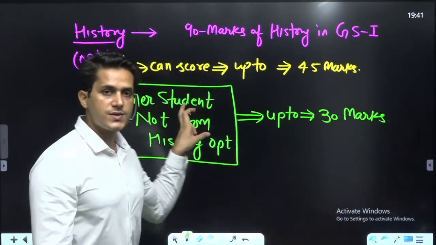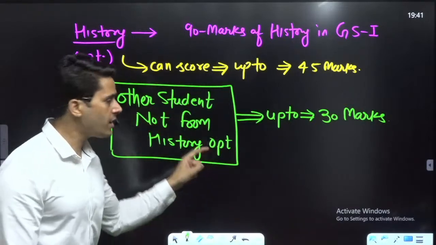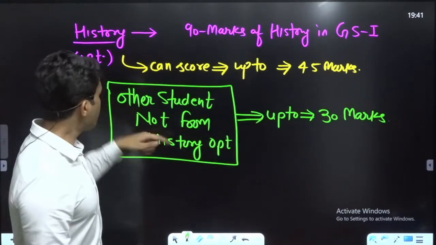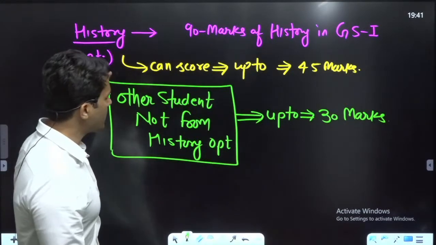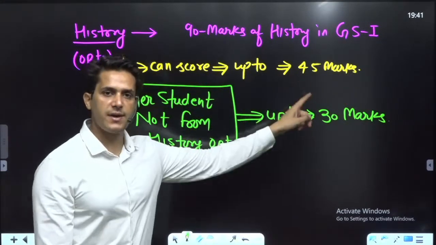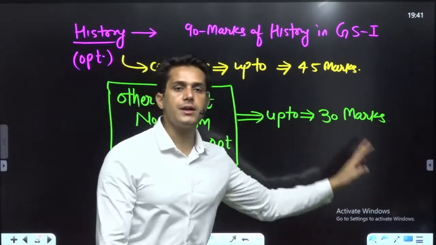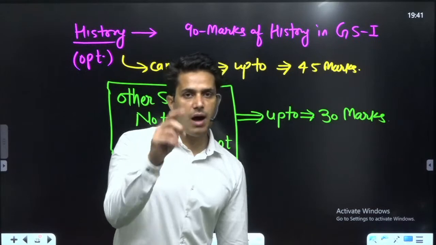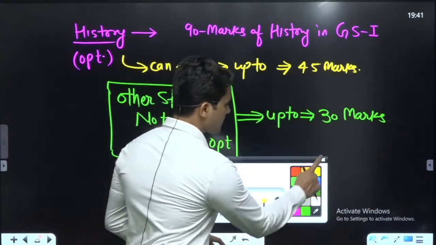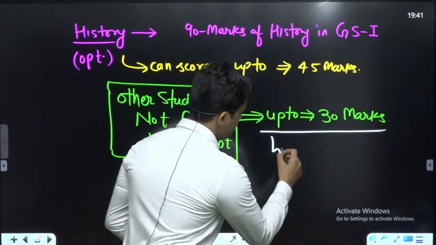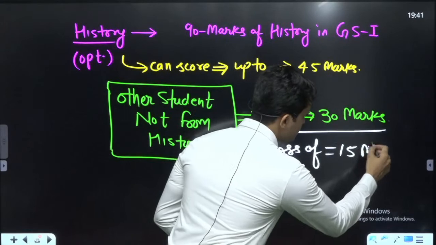This student who is not from a history background and did not take history as optional, as compared to the first student, the pink student, who took history optional and scored 50%, 45 marks, this green student only scored 30 marks. Then how much marks will be lost? The loss of 15 marks.